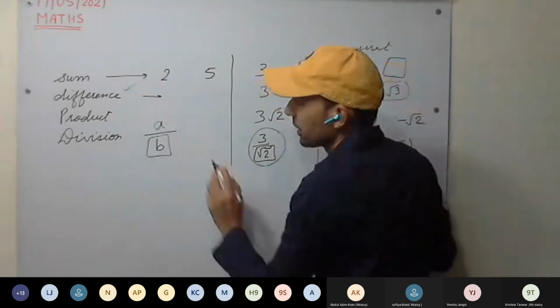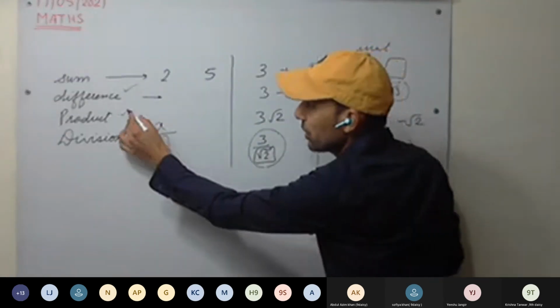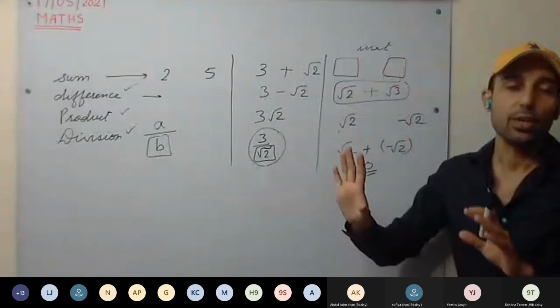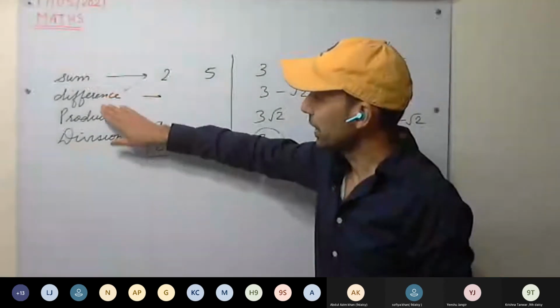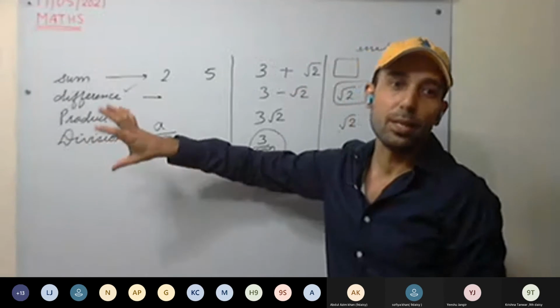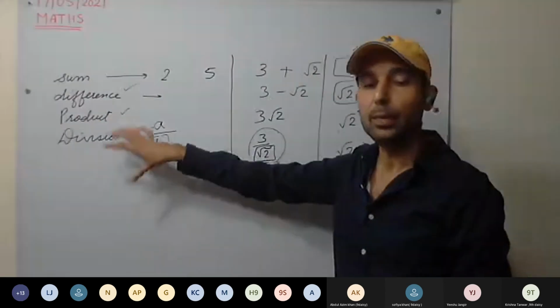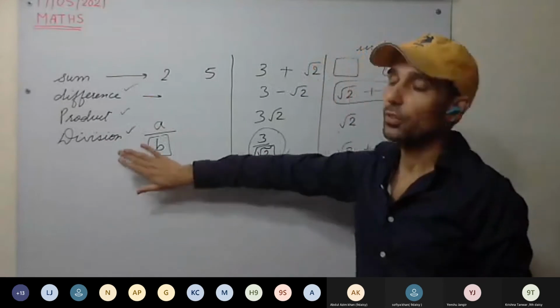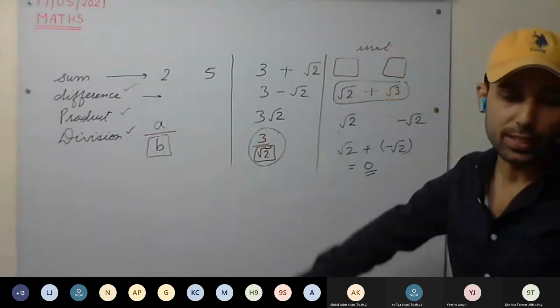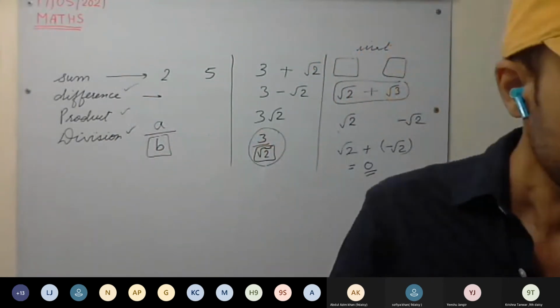Similarly, the difference as well, product as well, division as well. So when you are having both irrational numbers, then their sum, difference, product, and division need not be irrational. It can be rational as well. Okay. This is clear. This will get more clear when we do the questions. Okay. So start with the first question.